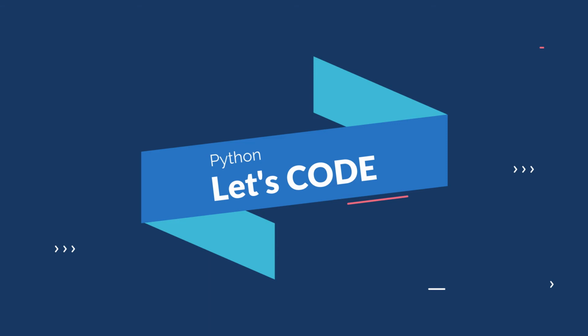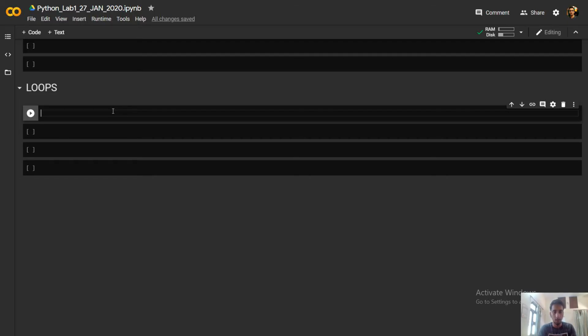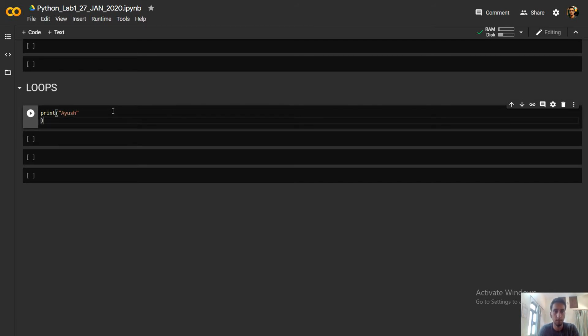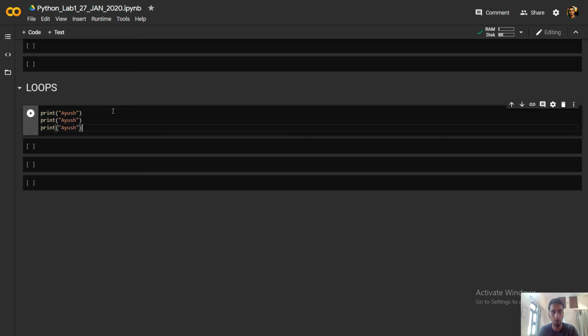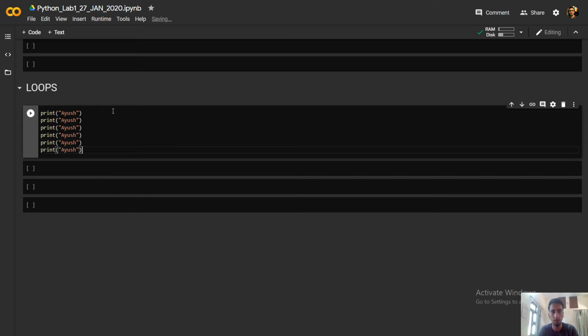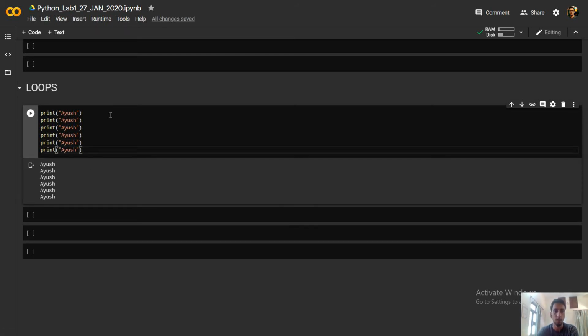Let's start with the code. First of all, if I have to print my name, what I will do is simply paste it again and again: Control V, Control V, Control V, Control V, Control V. This way I have put my name 6 times, right? But this is not an efficient way of doing this. If I have to put my name 100 times, I will not be putting each line this way.